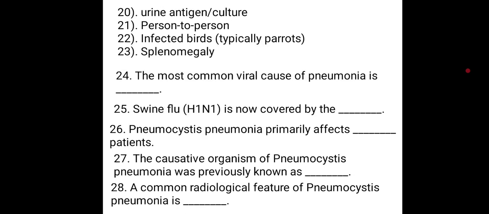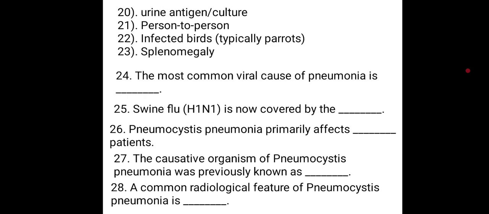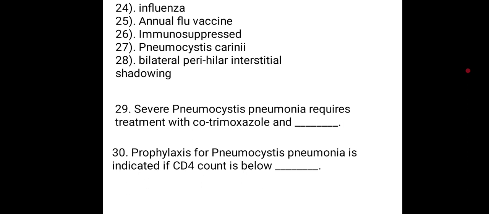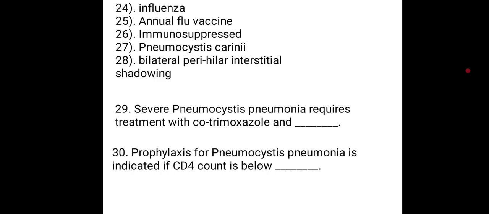The causative organism was previously known as Pneumocystis carinii, now known as Pneumocystis jirovecii. A common radiological feature of pneumocystic pneumonia is bilateral perihilar interstitial shadowing.